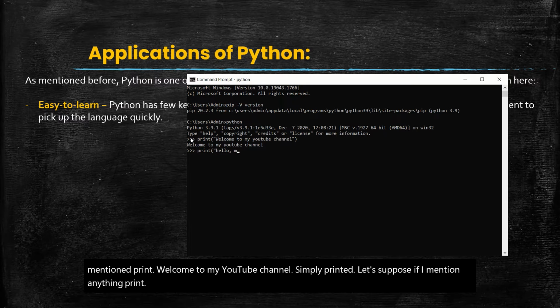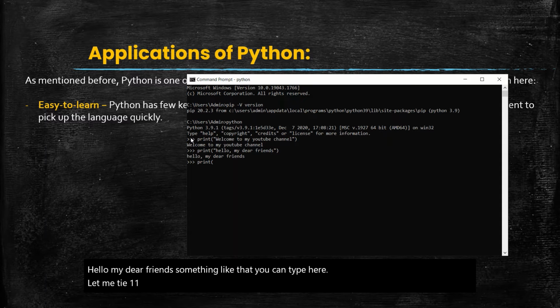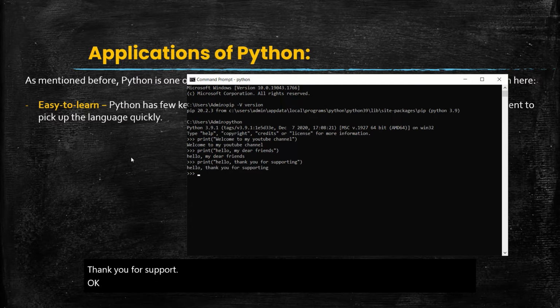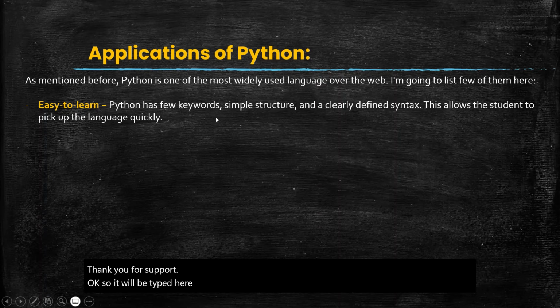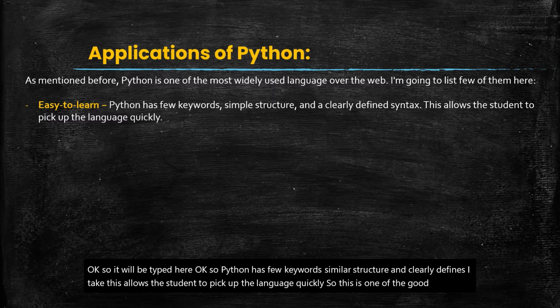Let's suppose if I mention print, Hello, my dear friends. Something like that, you can type here. Let me type one more print for you, to show you how easy it is. Hello. Thank you for support. Okay, so it will be typed here. Python has few keywords, similar structure, and clearly defined syntax. This allows the student to pick up the language quickly. So this is one of the good applications of Python.